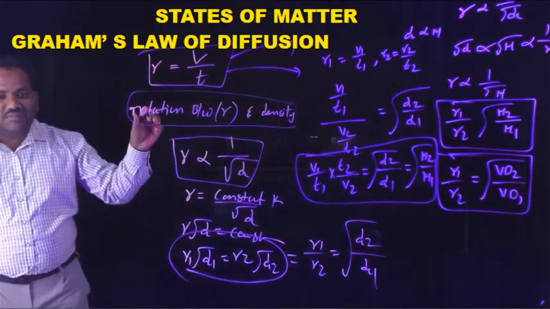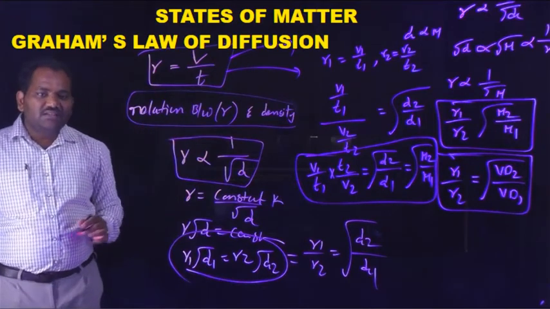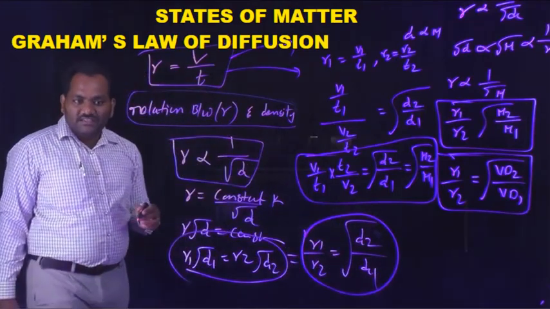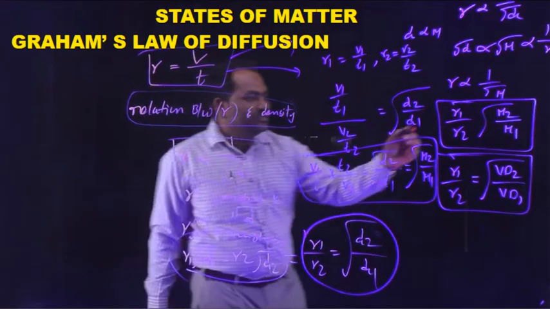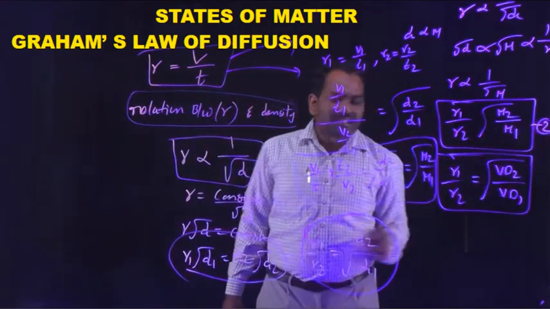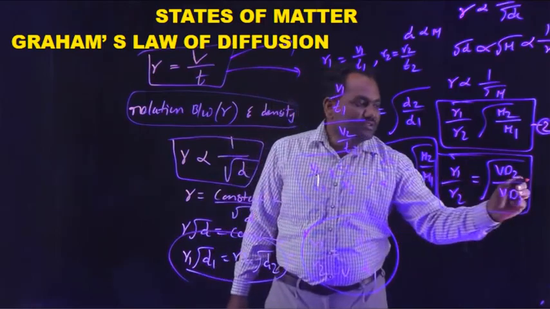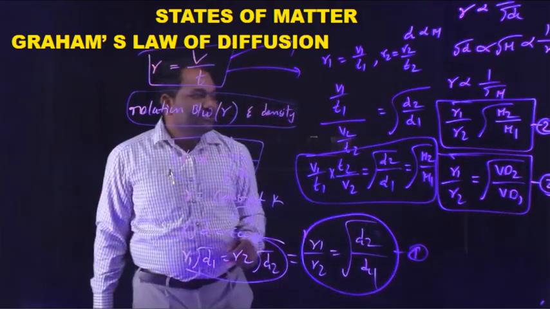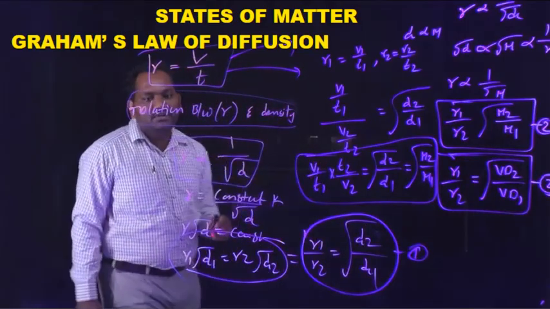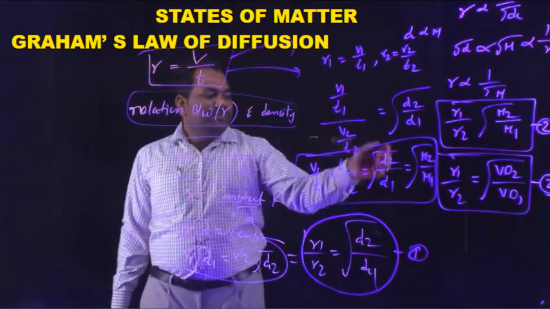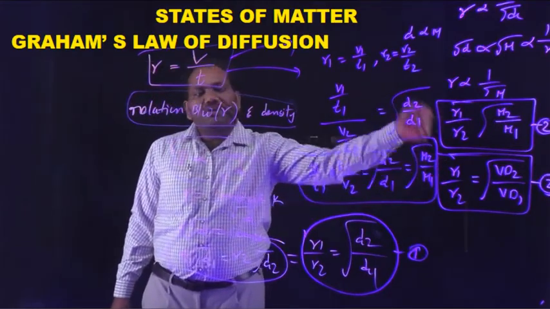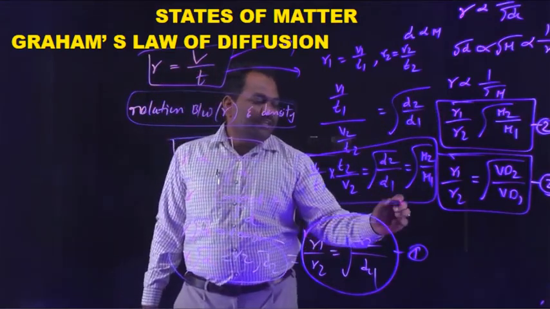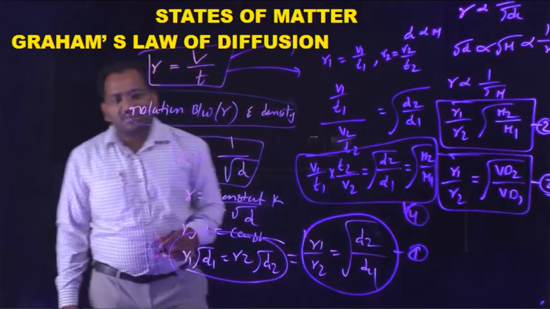These are the different types of expressions. One is R1 by R2 is equal to root D2 by D1. Similarly, R1 by R2 is equal to root M2 by M1 is another expression. Similarly, R1 by R2 is equal to root VD2 by VD1 is the third expression. And the fourth expression is V1 by T1 into T2 by V2 is equal to root D2 by D1, or root M2 by M1, or root VD2 by VD1. Like that, we can derive many expressions. This is the important fourth expression.